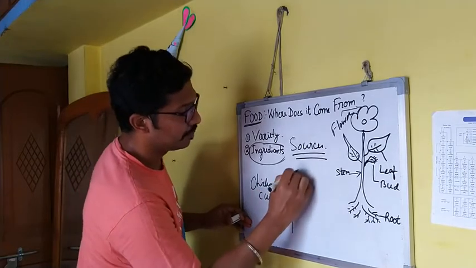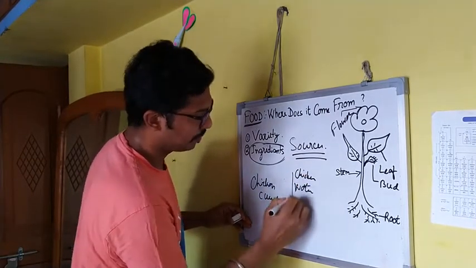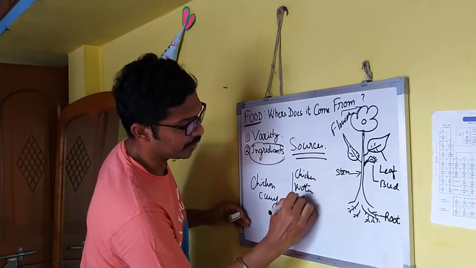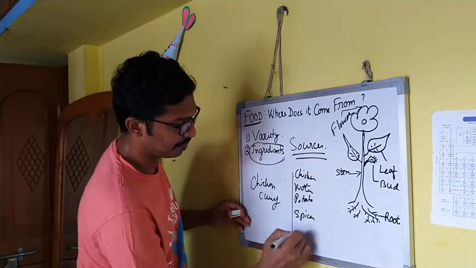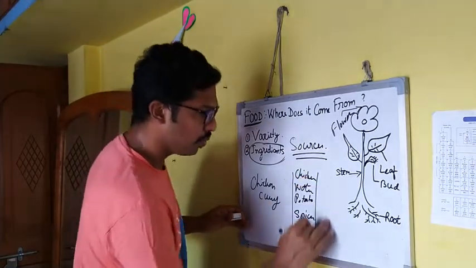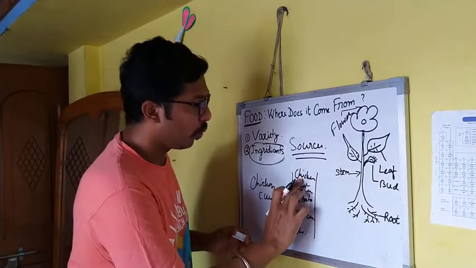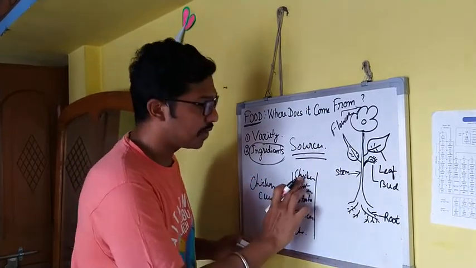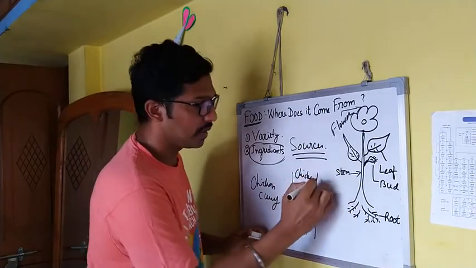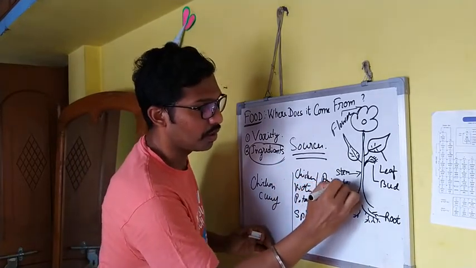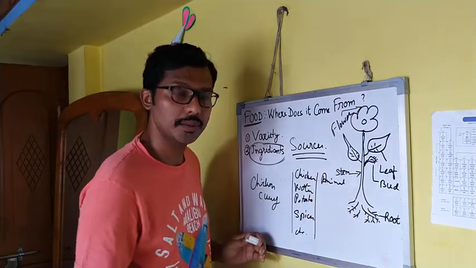We need chicken, water, potato, various spices, etc. Now tell me, what is the source of chicken? Animal or plant? Not plant, just animal.